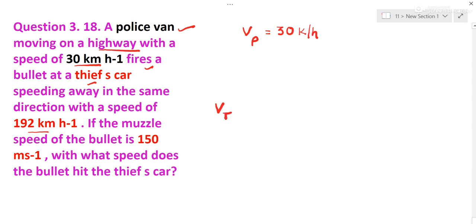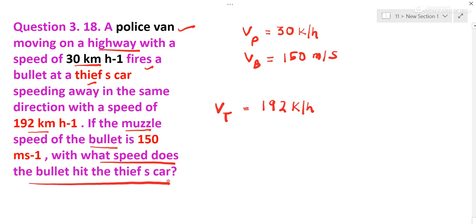Speed of thief's car is 192 km/h. Now if the muzzle speed of the bullet is 150 meter per second. They're asking with what speed does the bullet hit thief's car?